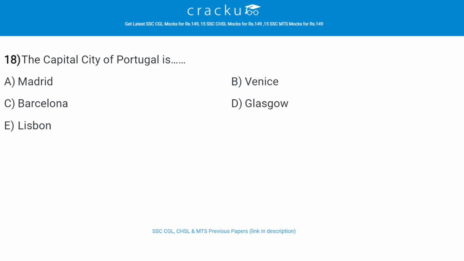The capital city of Portugal is dash. The correct answer is E, that is Lisbon. Lisbon is Portugal's hilly coastal capital city. From imposing São Jorge Castle, the view encompasses the old city's colored buildings and the suspension bridge. The National Azulejo Museum displays 5 centuries of decorative ceramic tiles.